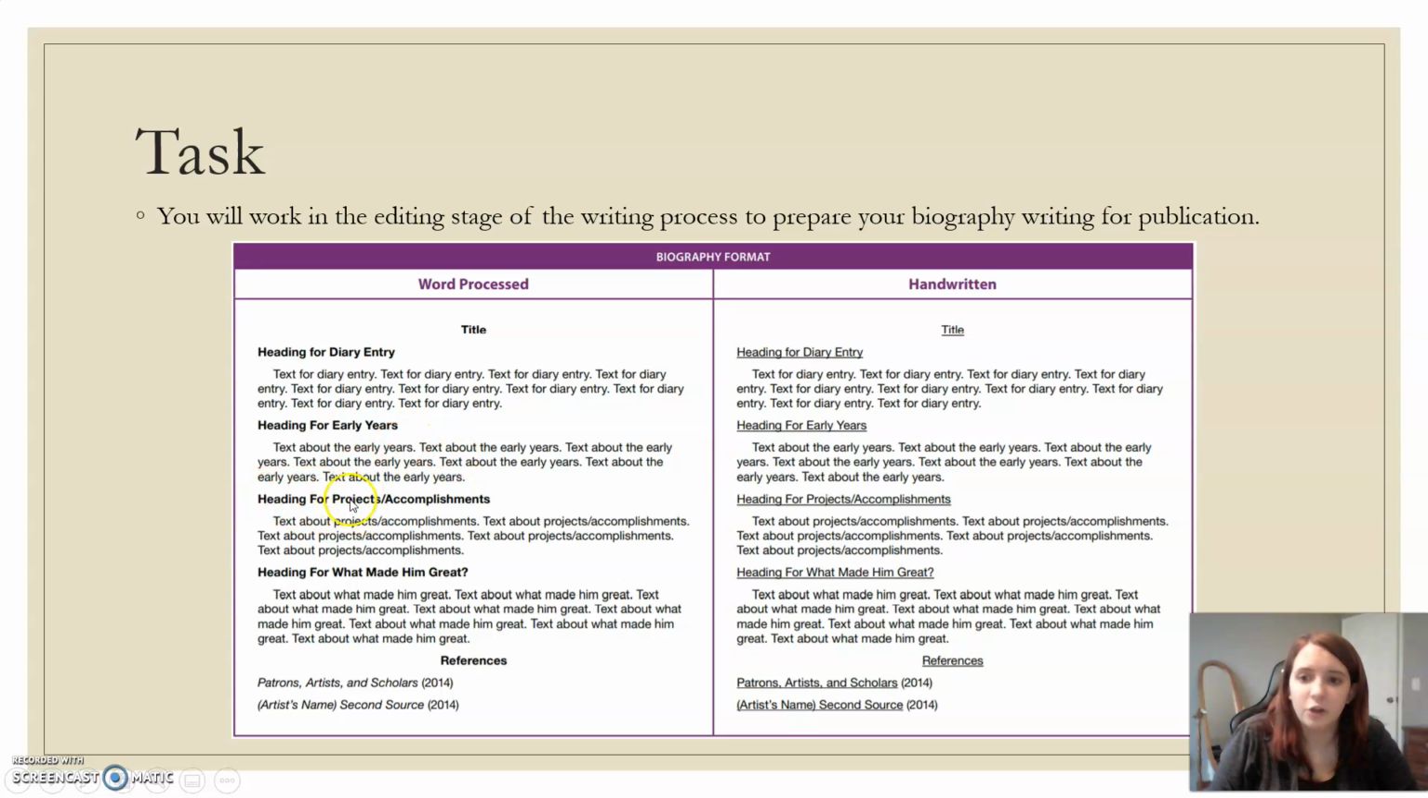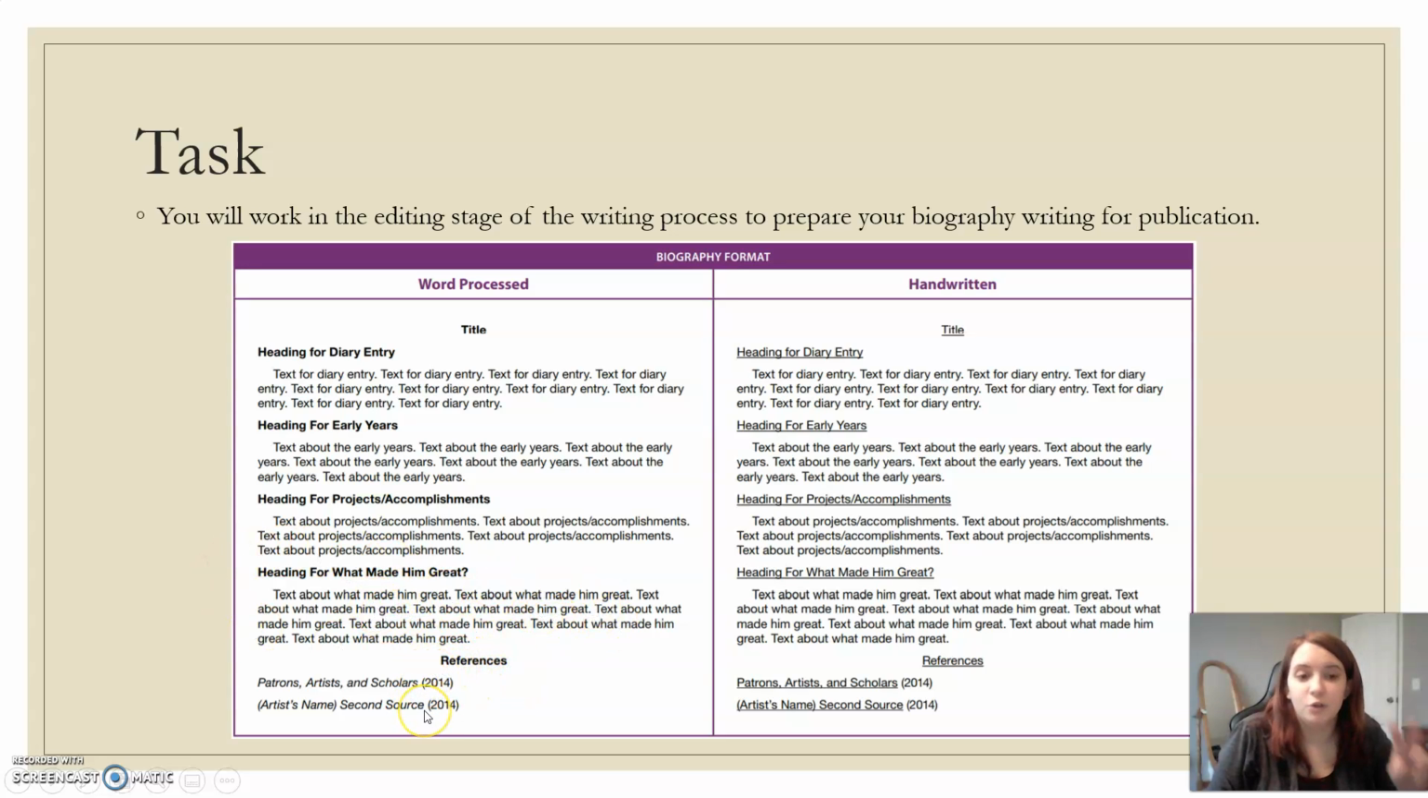Now here, you're going to be using headings for projects and accomplishments. Again, you should have already had a creative one written. That's what you're going to put here. And then you're going to put your paragraph that you wrote. And what made him great. If you, again, came up with a different heading, that's great. And then your paragraph there.